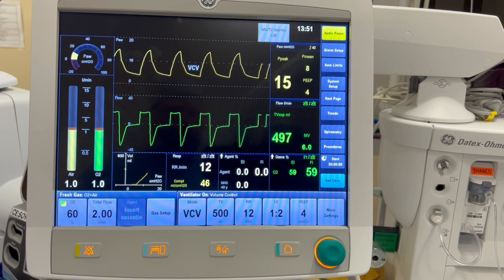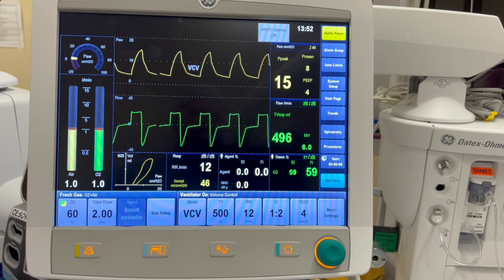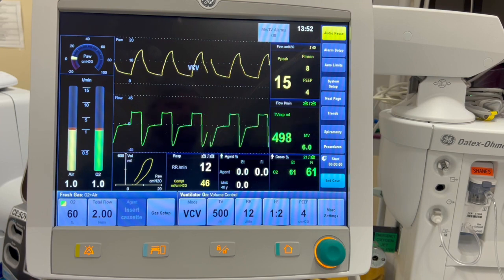The advantages of volume control ventilation are that the provider can easily select the desired tidal volume. However, the disadvantages of volume control ventilation are that the inspired pressures are variable and can be drastically changed off of lung compliance or changes in patient positioning.